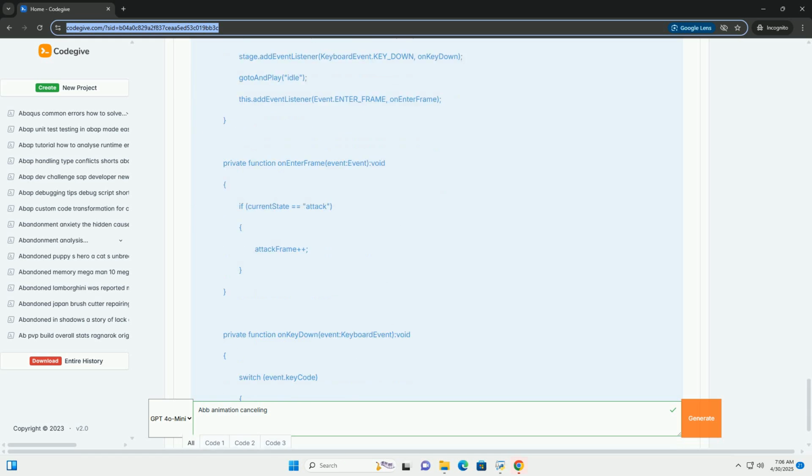5. Attach the script. Add the AttackBufferController.cs script to your character game object.